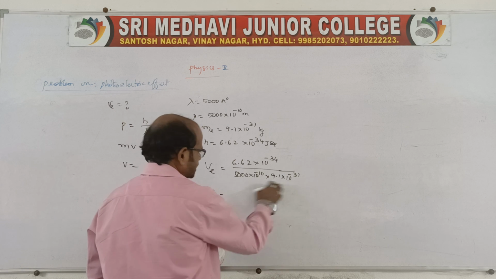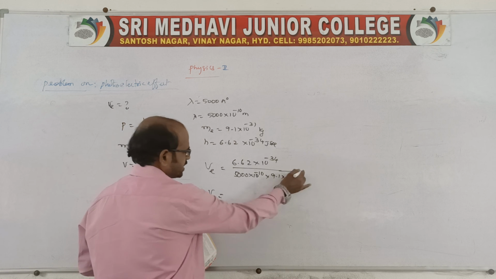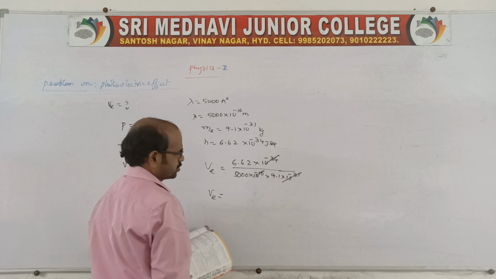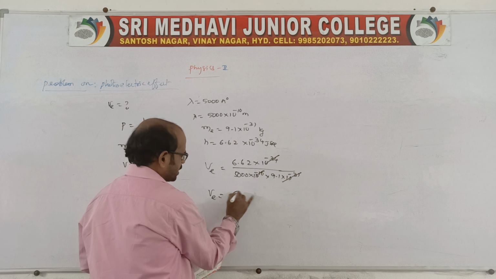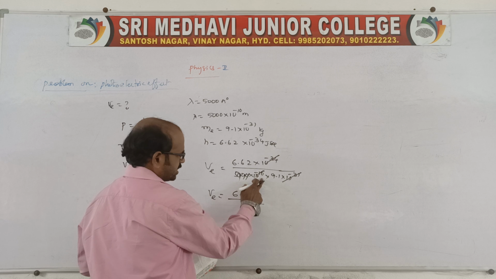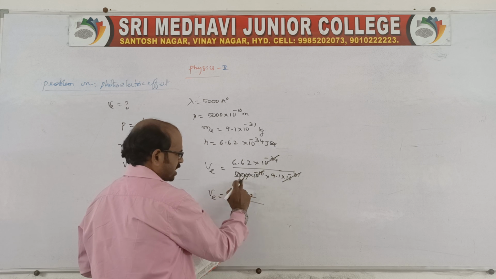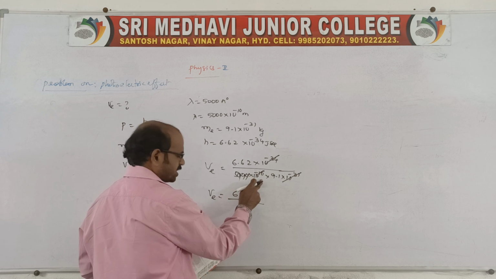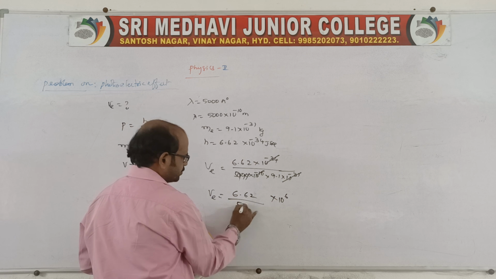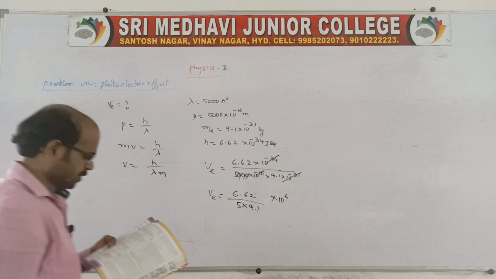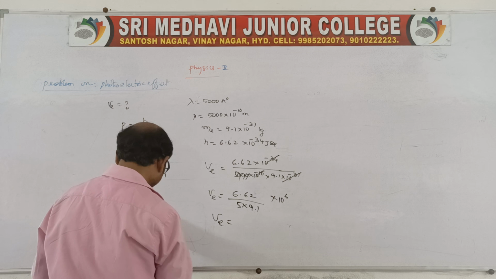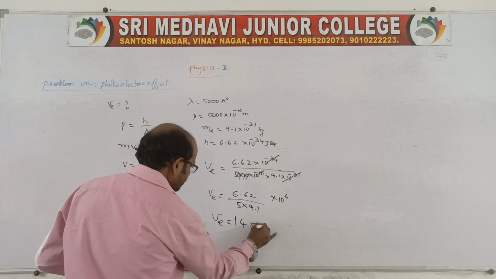Again you simplify the 10 powers. 10 power minus 31 is cancelled. Of course here also take 10 power 3 and remain 6.62 into, here 3 zeros you cancel, here 3 is already left and one more 3 is left, so we have 10 power 6 here, and 5 into 9.1 in the denominator. If you simplify and divide this, we get 1450 meter per second.